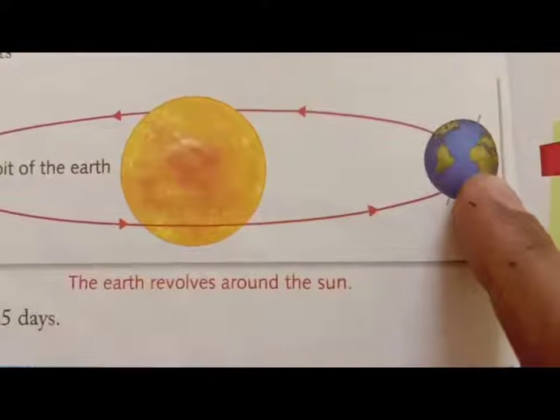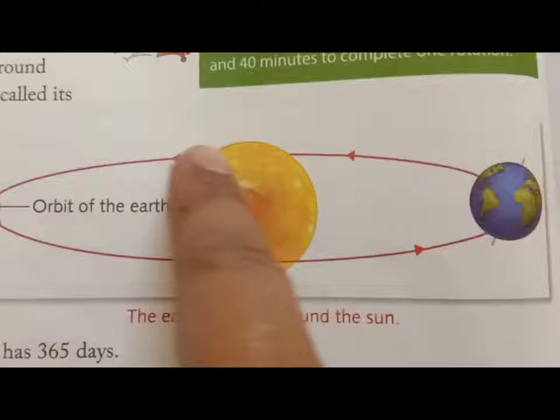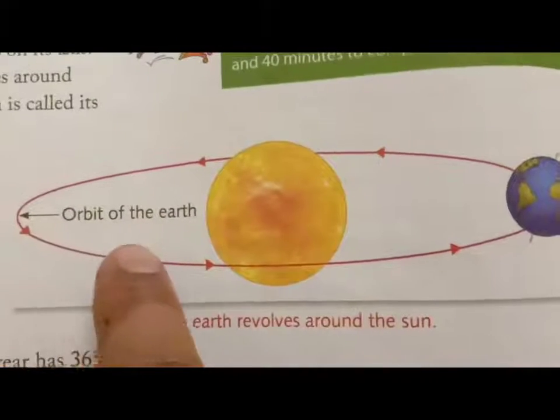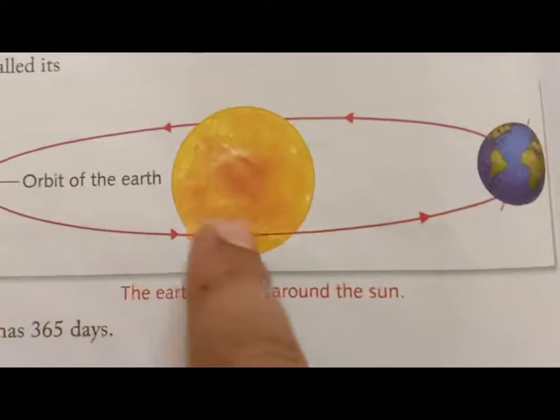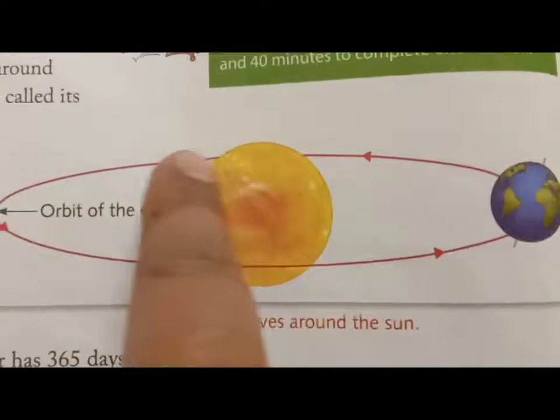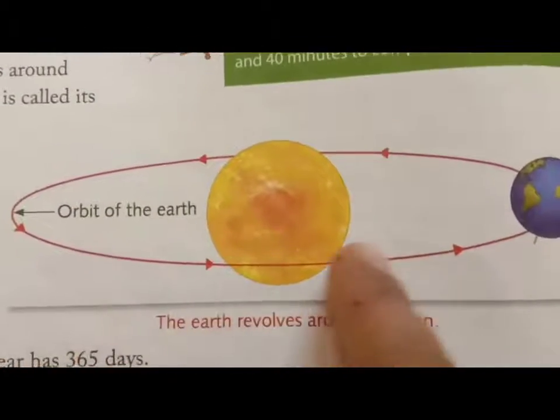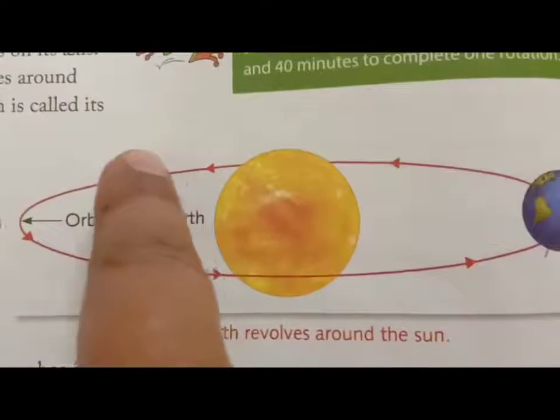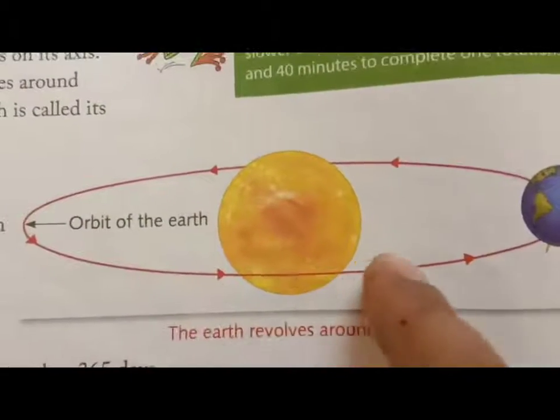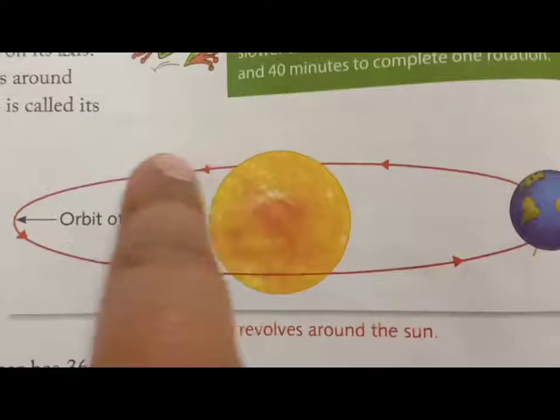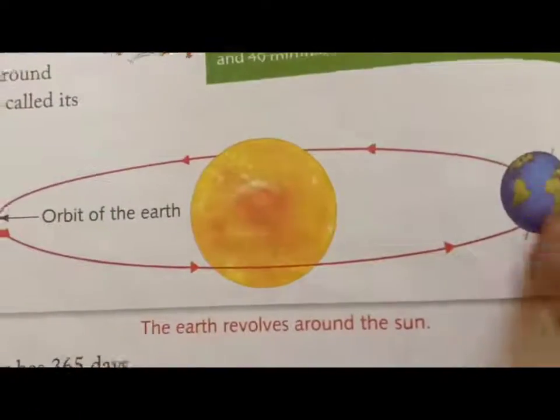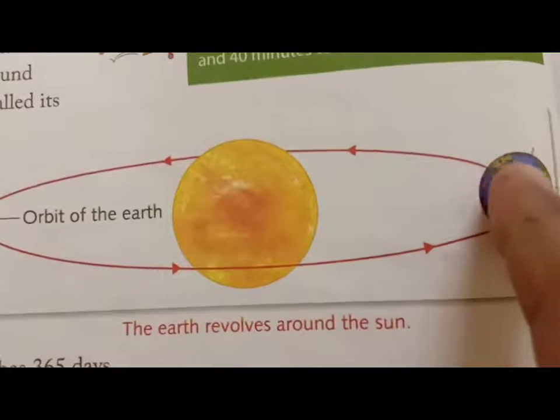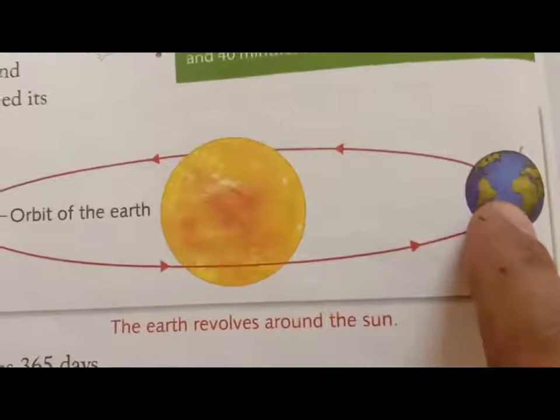At the same time, it also moves around the sun on its fixed path. This is called the orbit of the earth. Orbit of the earth means the way through which the earth moves around the sun. Clear here? And so the earth has two movements.